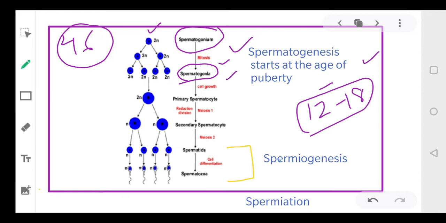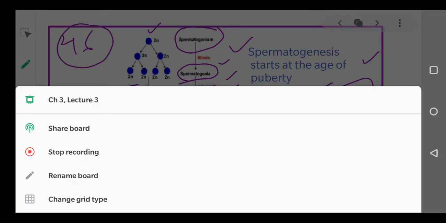The spermatogonia also has 2n, that is 46 chromosomes. Clear? Now these spermatogonia will undergo the process of growth and will form the primary spermatocytes. What will form? The primary spermatocytes.